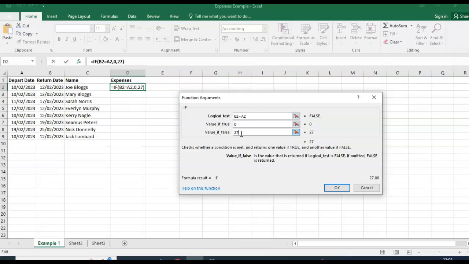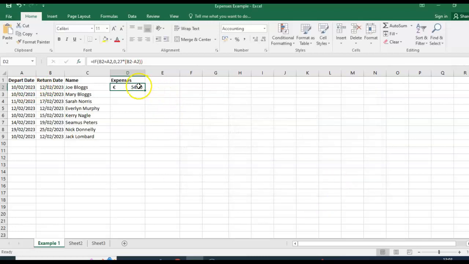We're going to include the multiplication symbol. Okay, and we're going to open our bracket, and we want to find how many days between the return date and the depart date. So I'm going to click on B2 minus the depart date, and I'm going to close my brackets. And I'm going to click OK. Okay, so that's it there.